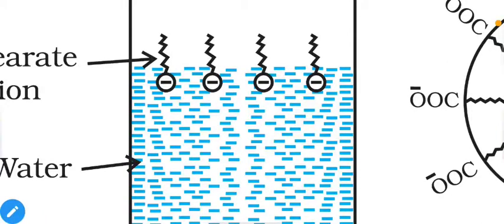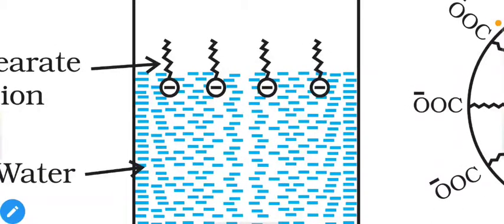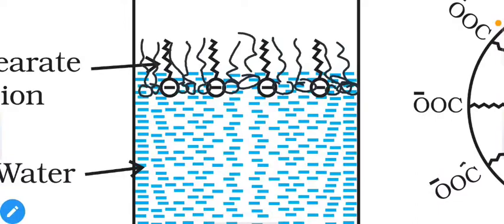So what will happen at higher concentrations? Let us assume that when we add more ions inside the water, eventually our surface will be completely occupied. That means with each addition of this type of molecule, more and more surface will be occupied, and eventually we reach a point where the whole surface is covered. Now what happens if you add more? Then they have to enter the bulk, because the surface is already 100% covered.